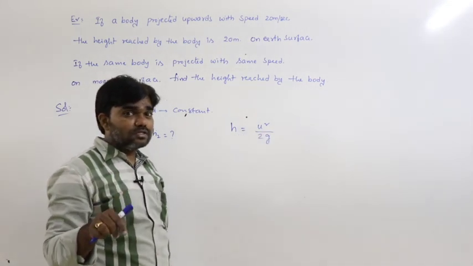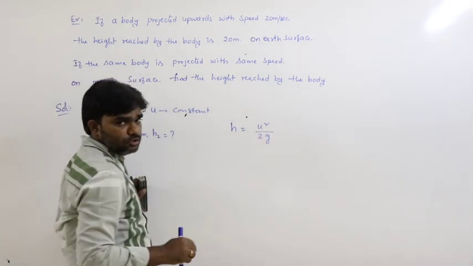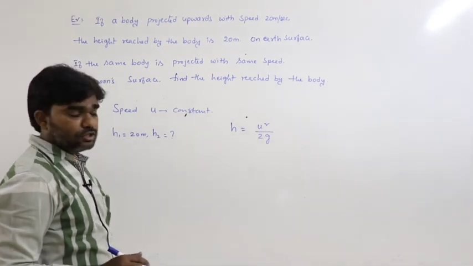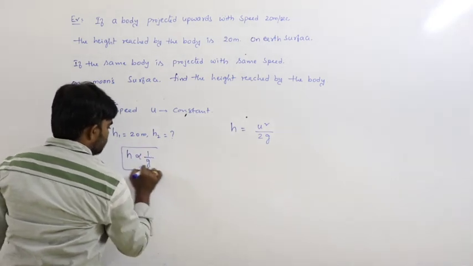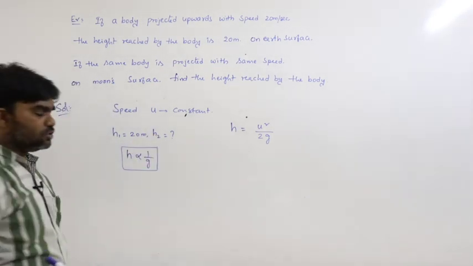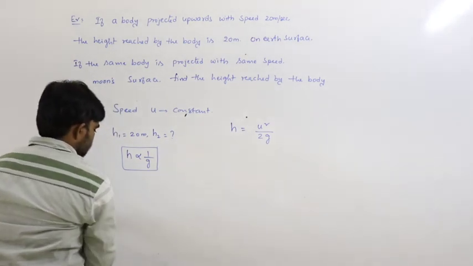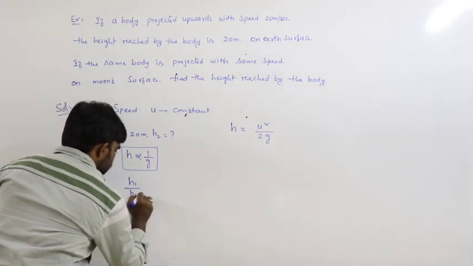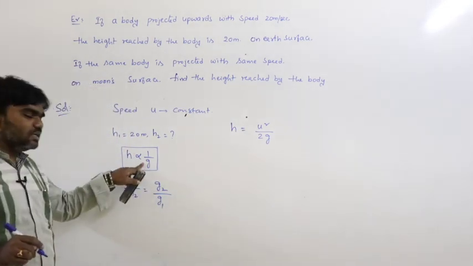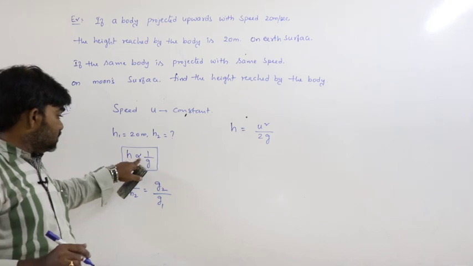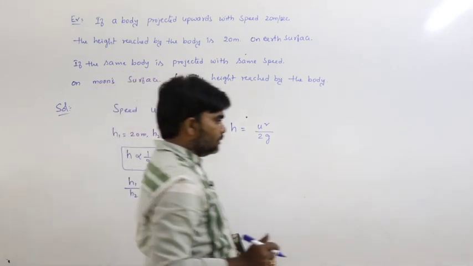Then what are the two variables here? If u remains constant, the two variables are height and acceleration due to gravity. So h is inversely proportional to g. From this we can write h1 by h2 is equal to g2 by g1. Why is the fraction reversed here? Because it is inversely proportional. H is inversely proportional to g, that's why h1 by h2 is equal to g2 by g1.